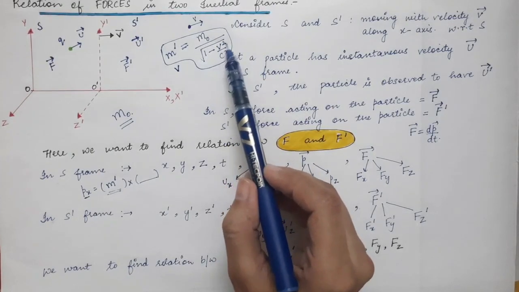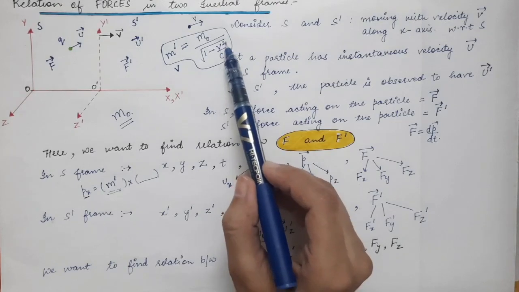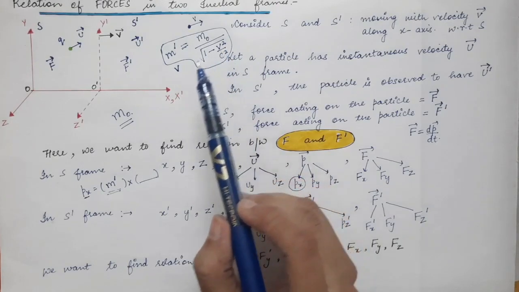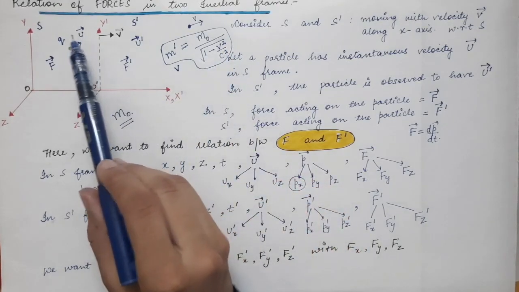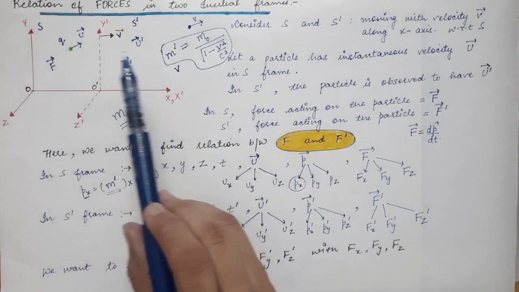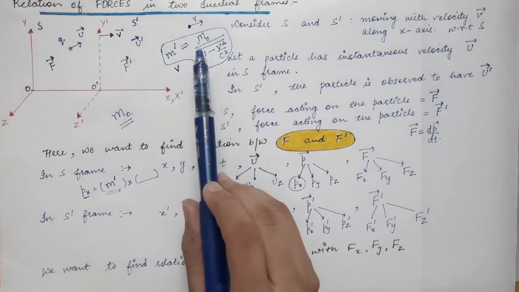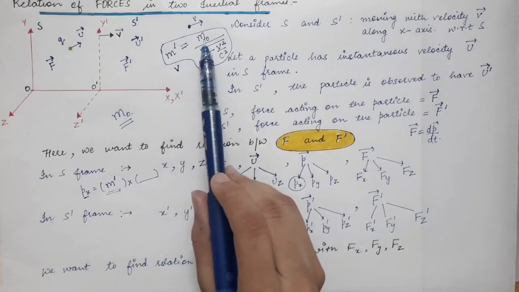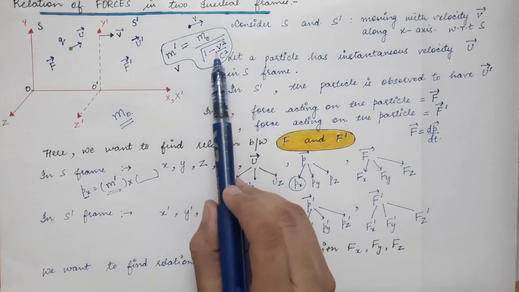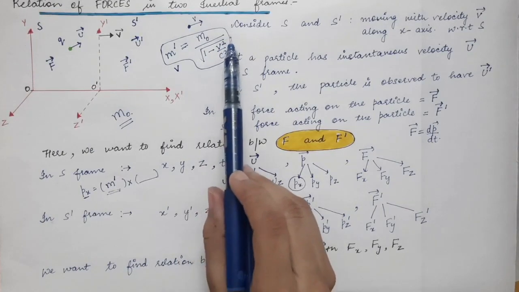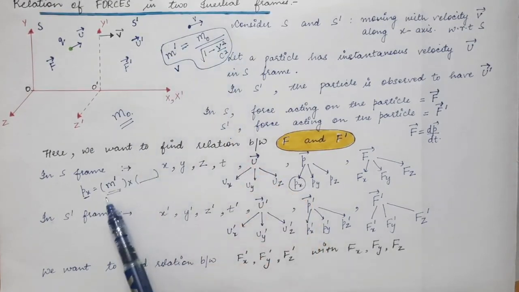Instead of v square by c square, you will have u square by c square, because the particle is moving with velocity u in S frame. So to find the mass of the particle in S frame, you write the mass as m0 divided by the square root of 1 minus u square by c square, and that whole expression is inserted over here.